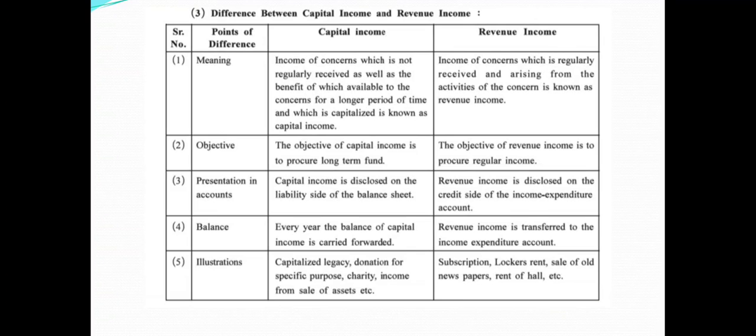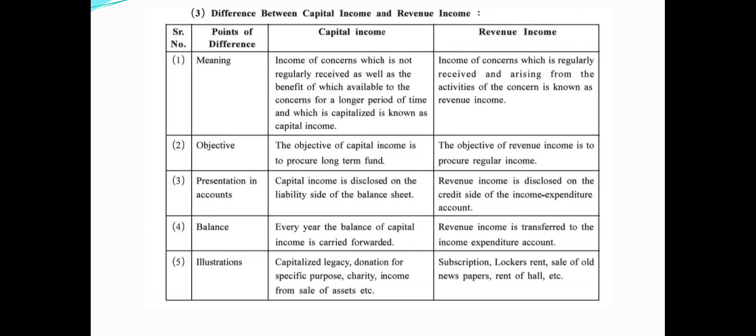What could be the illustration? Capitalized legacy, donation for a specific purpose, charity, income from sale of assets, etc. Let us talk about the illustrations of revenue income: subscription, lockers rent, sale of old newspaper, rent of hall, etc.